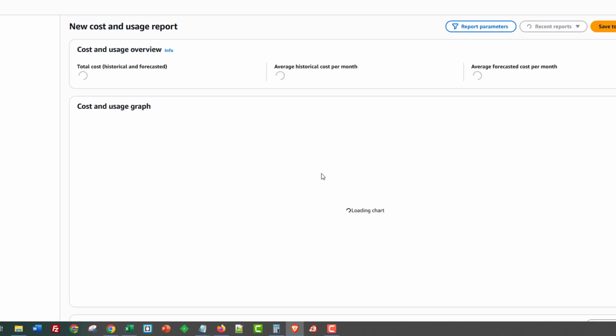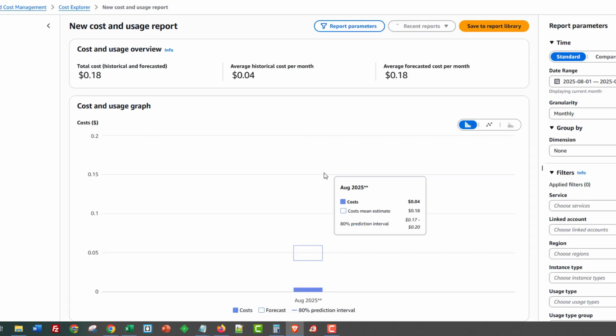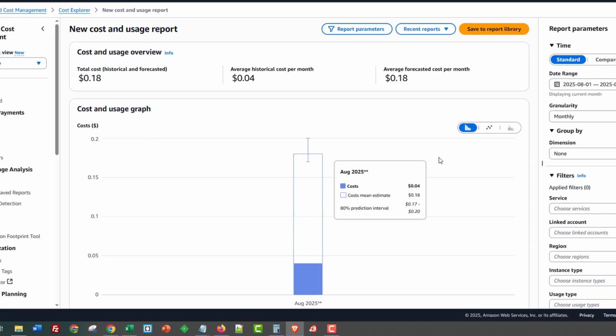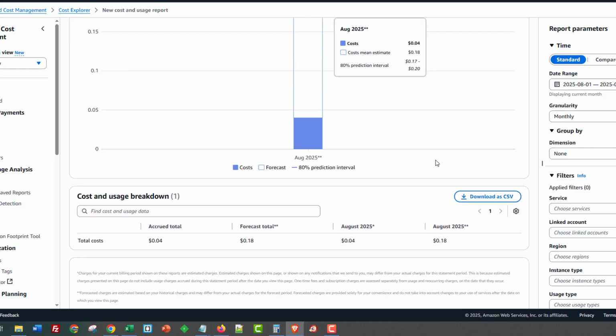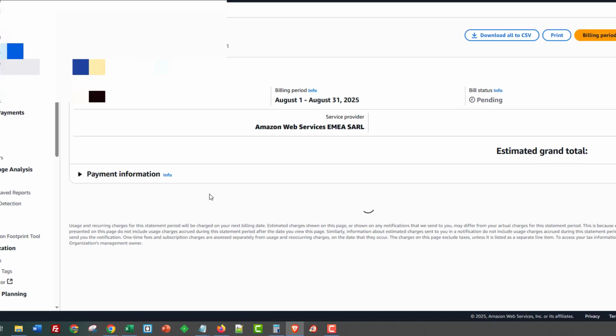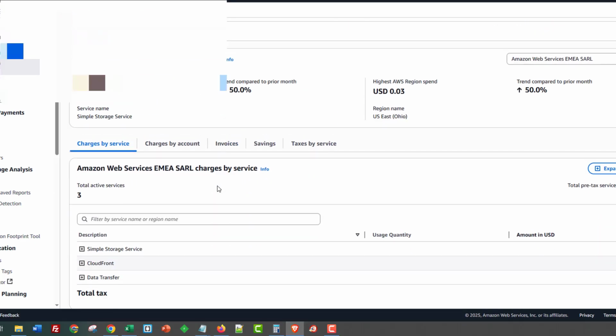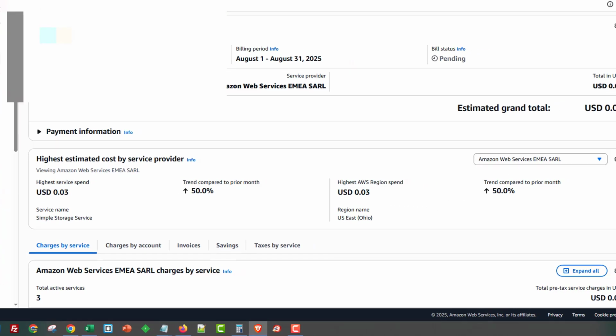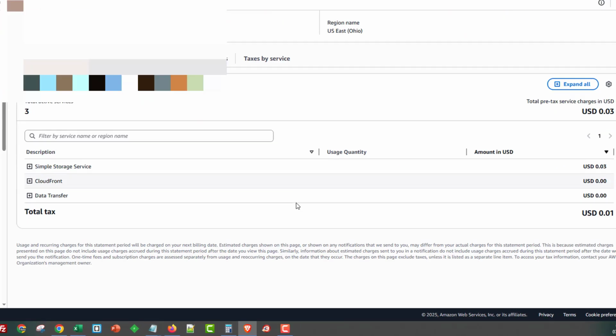I'm trying to be totally transparent so you guys understand the kind of benefits that come with this, because I don't want you guys thinking that it's so expensive. You're going to be surprised with how cheap things really are. So let's have a look at bills. You can see the prices down here that I'm paying. The grand total for this month so far is 4 cents or something like that.